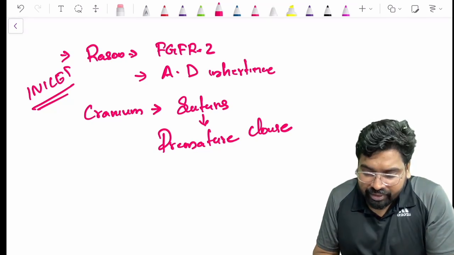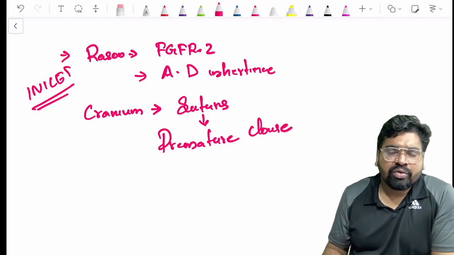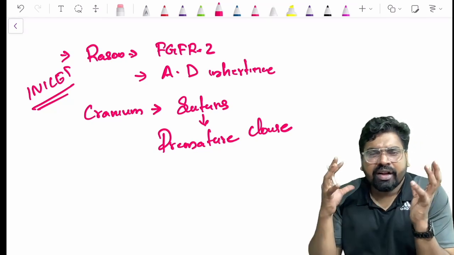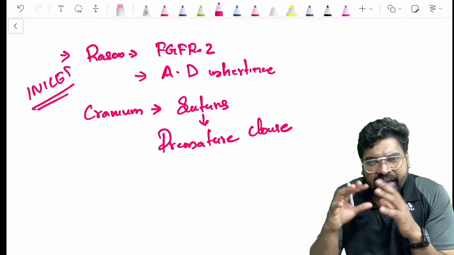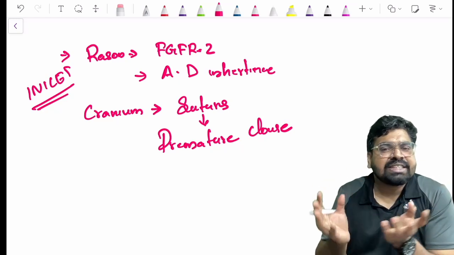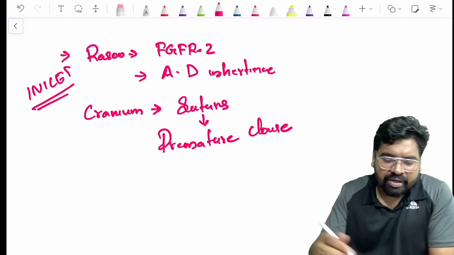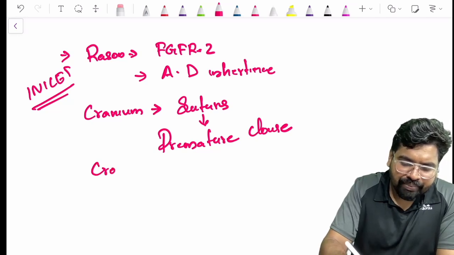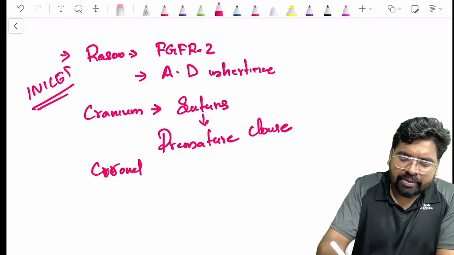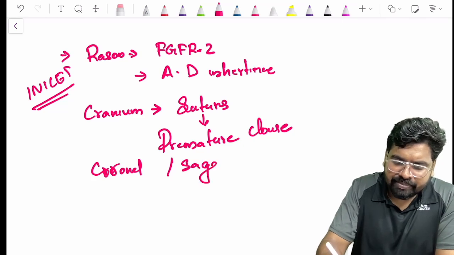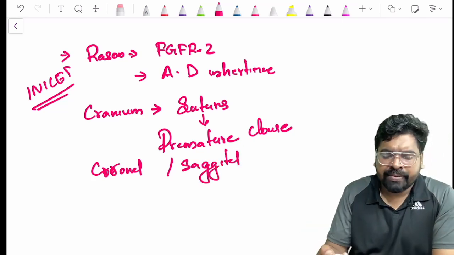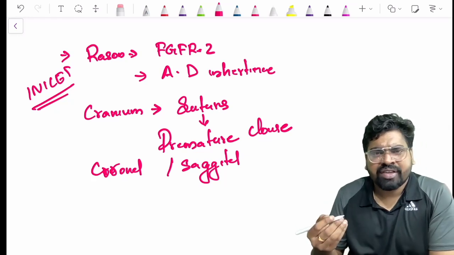So there will be raised intracranial pressure. The cranium will have an altered shape, because mostly your coronal and sagittal sutures are affected here, and also the lambdoid suture.